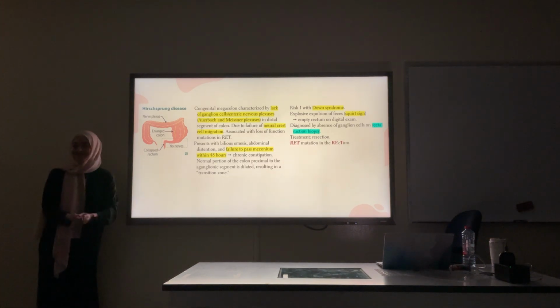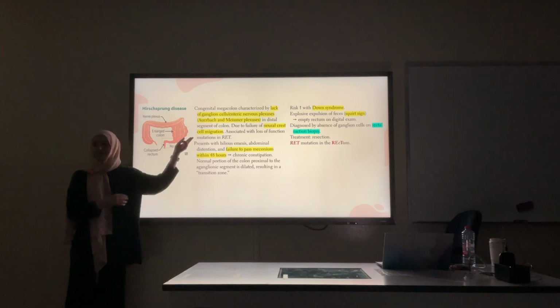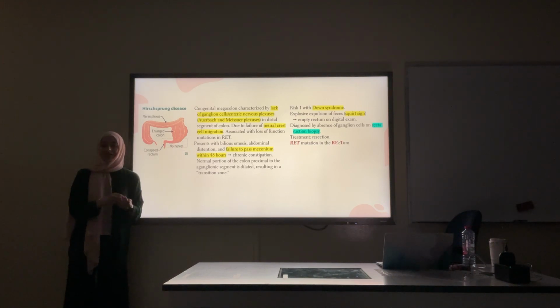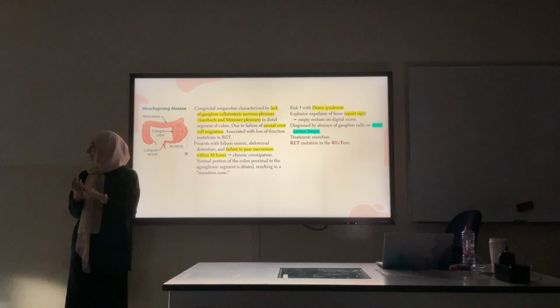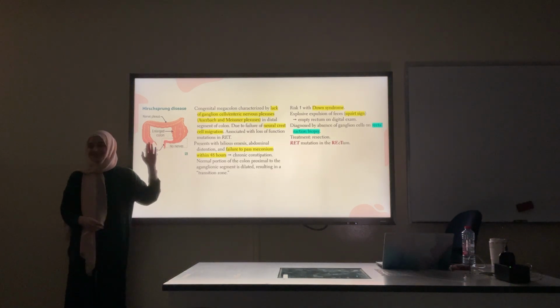The Meissner and Auerbach plexus contain nerve fibers that come from neural crest cells. If there was failure of migration of these cells to this area, it will cause Hirschsprung's disease.